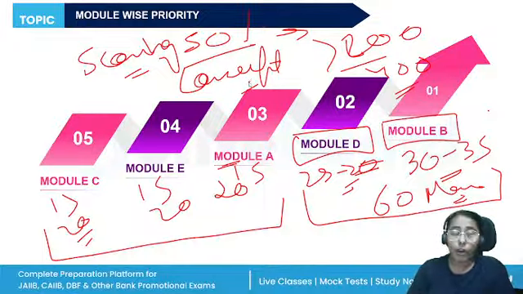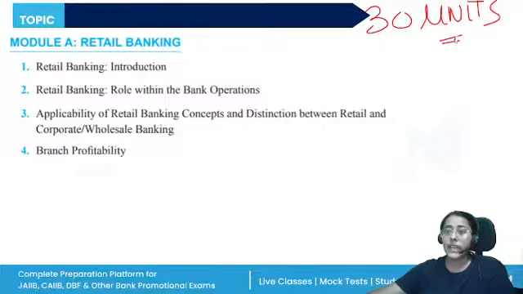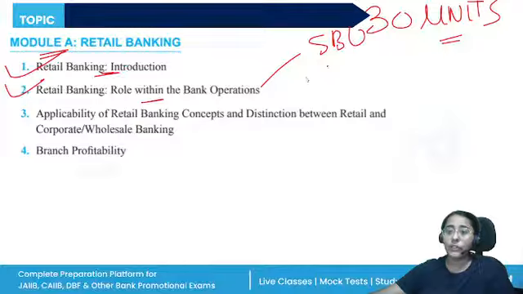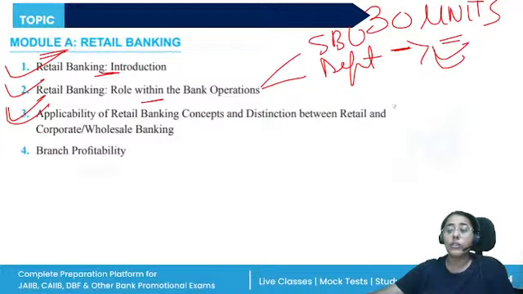Now, let us discuss in detail our syllabus. Like we said, we have to study 30 units in total, out of which 4 are in Module A. So, Retail Banking Introduction is Unit 1, then Retail Banking Role within Bank Operations. You'll be studying the SBU approach and departmental approach. Every time, the institute definitely asks questions from SBU and departmental. Then applicability of retail banking concepts, where you'll be studying the horizontal and vertically organized models.